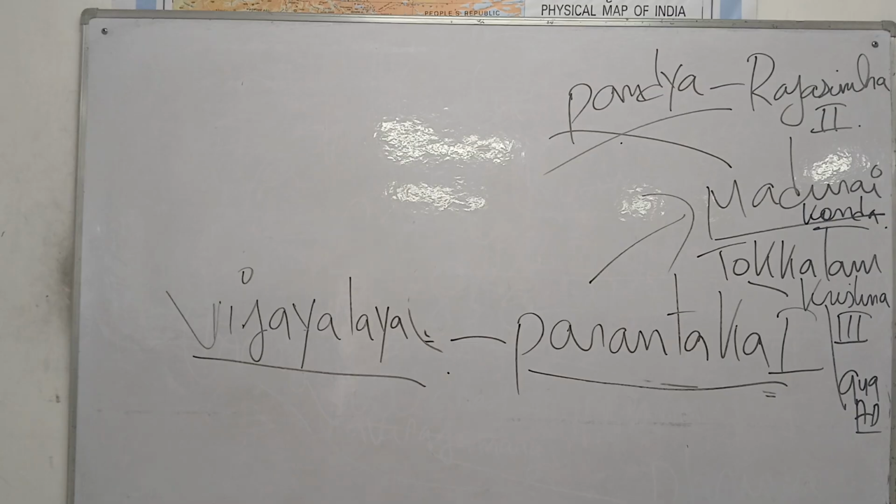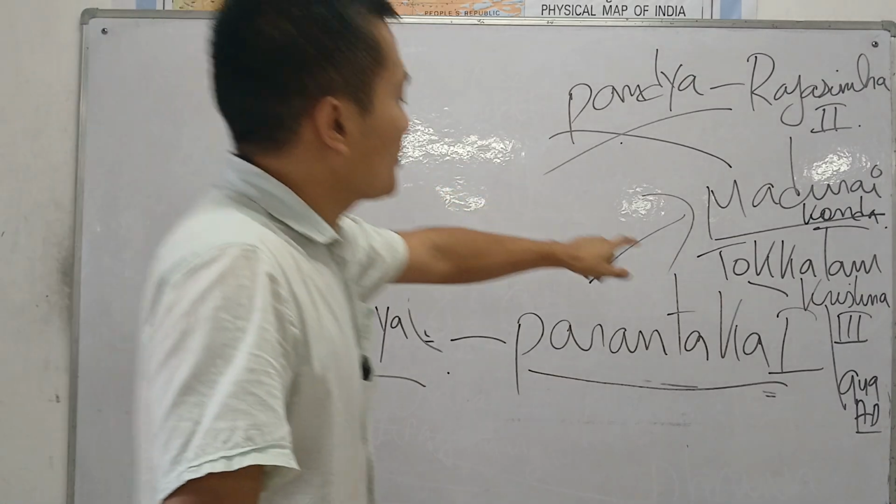So we will discuss who this Krishna was. He was one of the Rashtrakuta kings who built the Kailash temple of Ellora. So Krishna III. Battle of Takkolam.